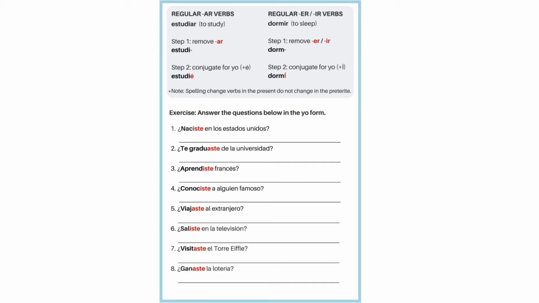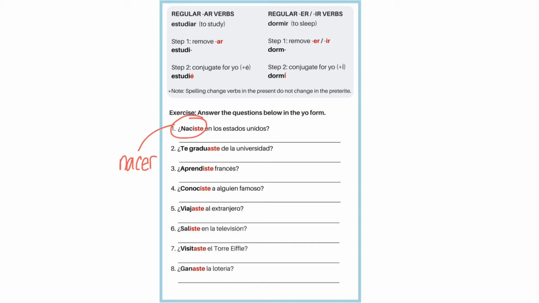I'm going to go ahead and take a look here at the first one. Naciste en los Estados Unidos. This is coming from the verb nacer, which means to be born. And I like to use this one in the preterite because you can only be born once. It has to be in the preterite. It's not something that you could have done over and over again as a habit. It's very cut and dry.